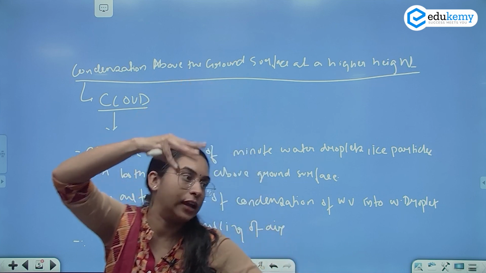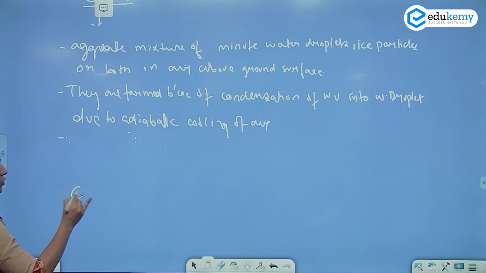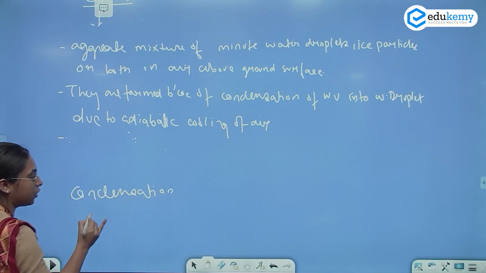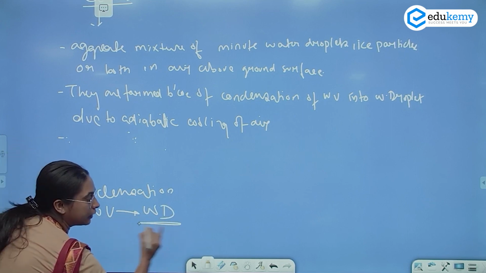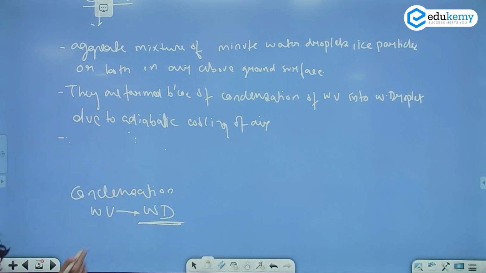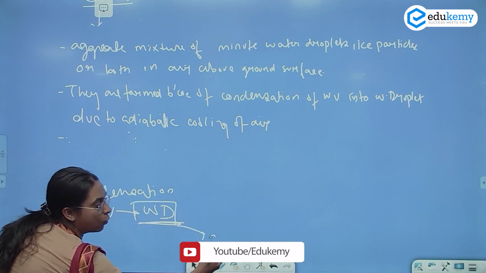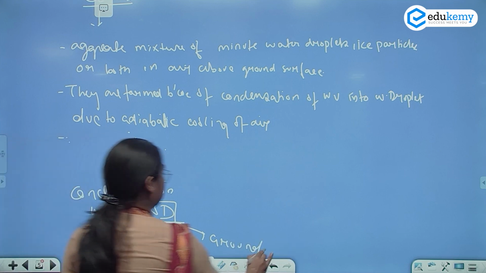Condensation is wherein the water vapor is converted to water droplet. Unless and until this water droplet falls on the ground, there is no precipitation. So जब ये water droplet ground पे गिरेगा, तब उसको हम बोलते हैं precipitation.